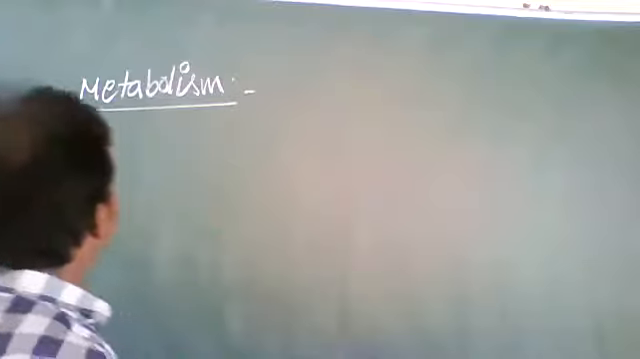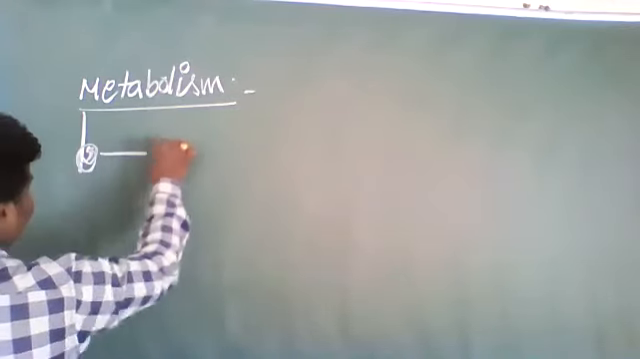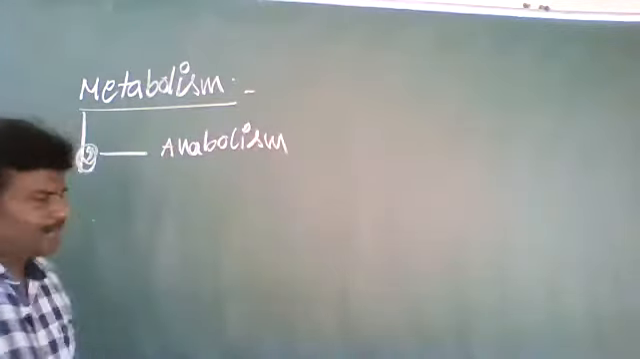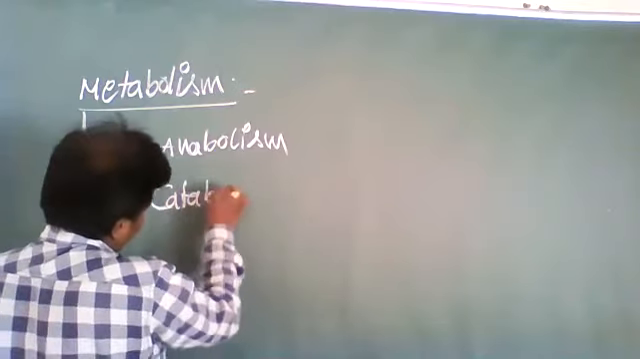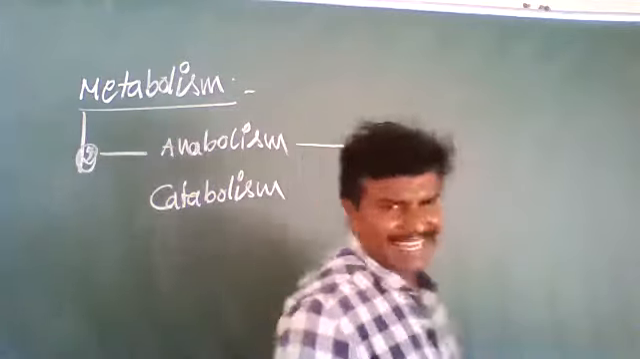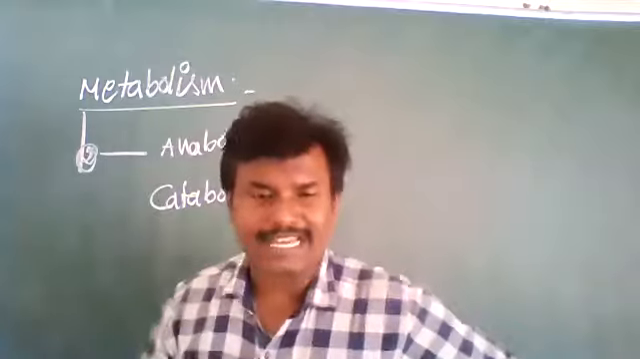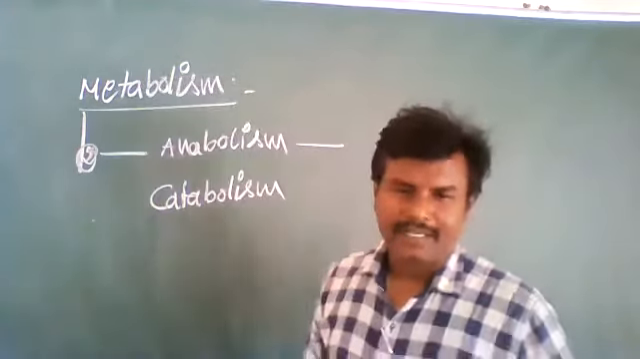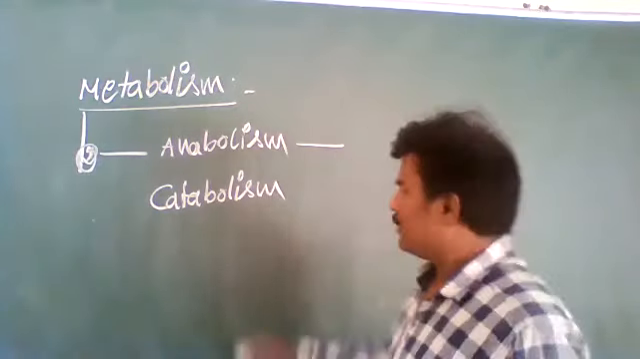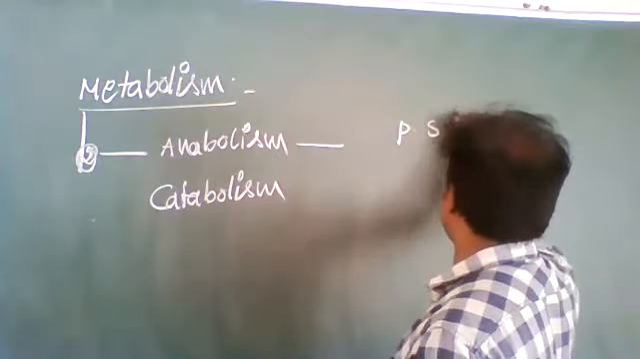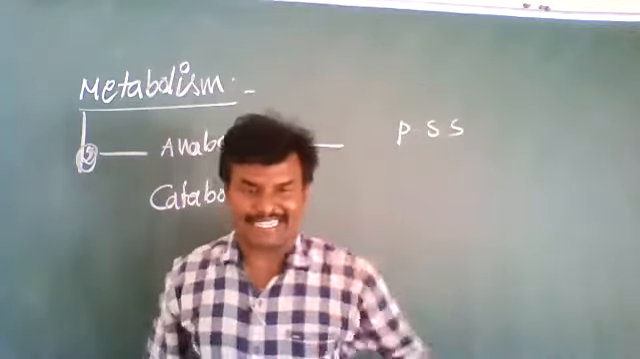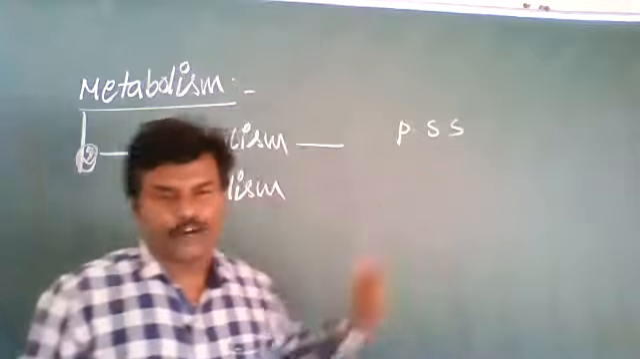So the metabolic reactions are of two types: anabolism and catabolism. Anabolism is construction of material, construction or build up of food material in the living organisms. An example is photosynthesis. During photosynthesis, the food material is constructed. That phenomenon is called anabolism.